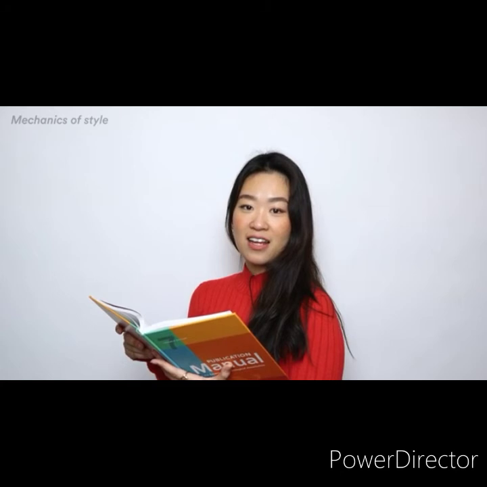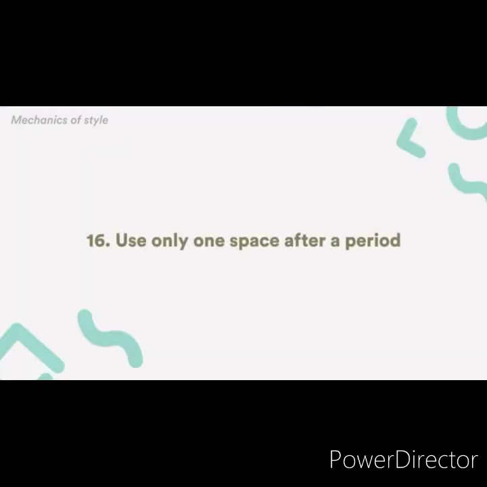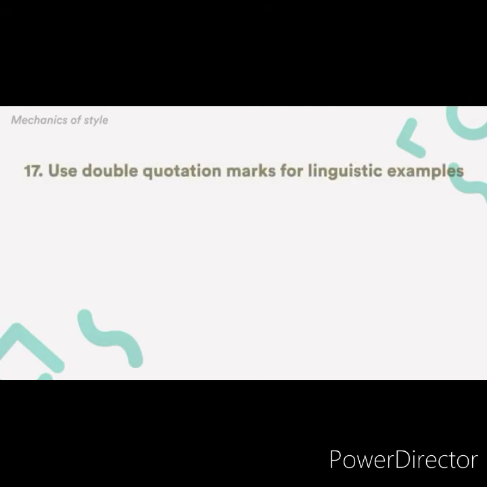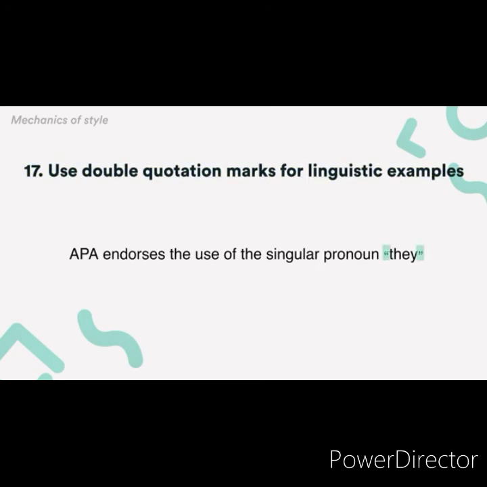In terms of style, not much has changed, but there are 2 changes you should know about. Number 16. Use only one space after a period at the end of the sentence. Number 17. Use double quotation marks to refer to linguistic examples instead of italics.